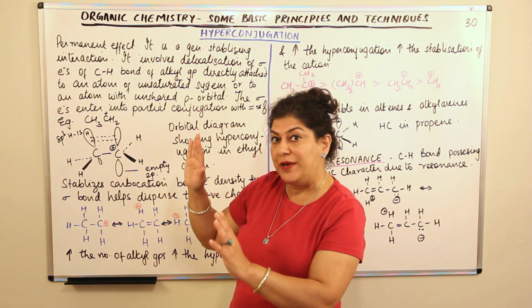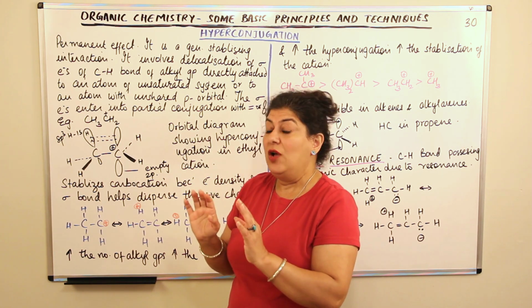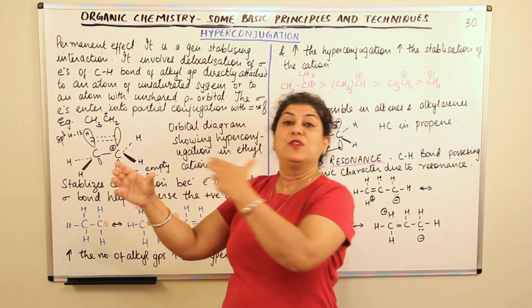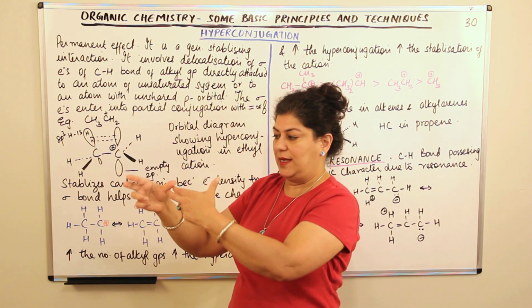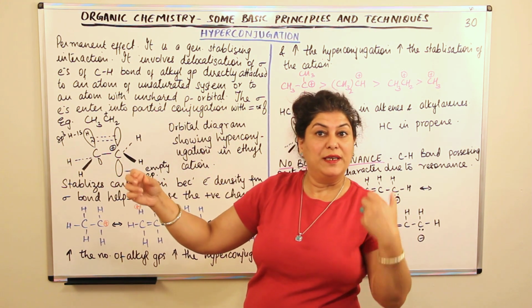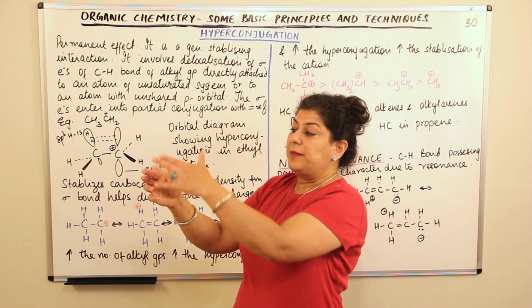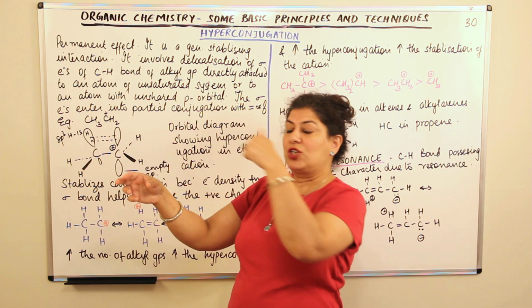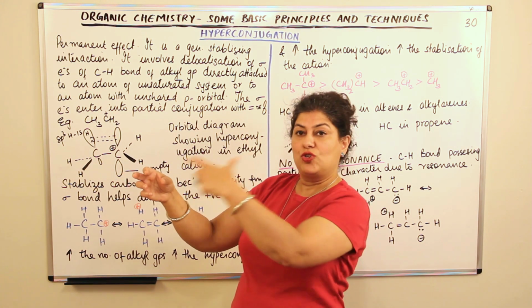And when such a conjugation arises, what have we noticed in resonance? In resonance we knew that the system was conjugated. There was a double bond, a single bond, a double bond, a single bond. So what happened? Electrons of the double bonds, that is the pi electrons, got conjugated with the pi electrons of the next carbon.